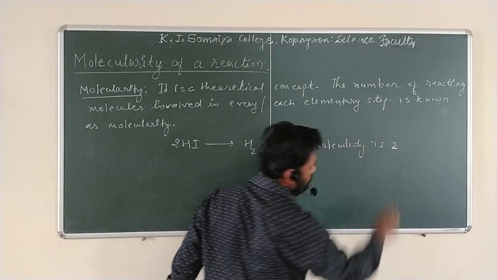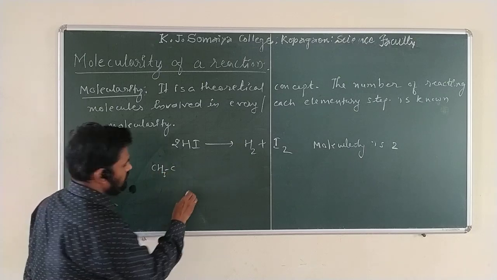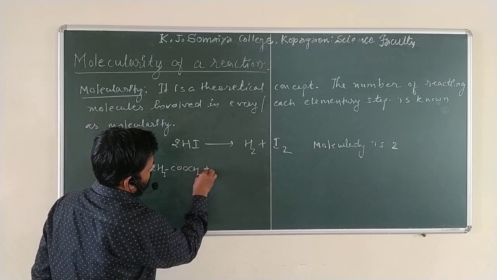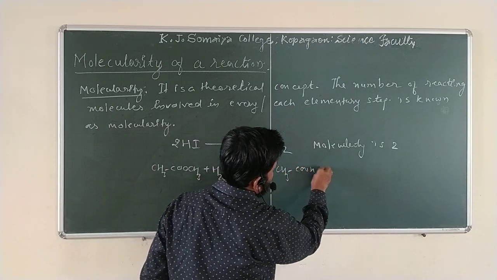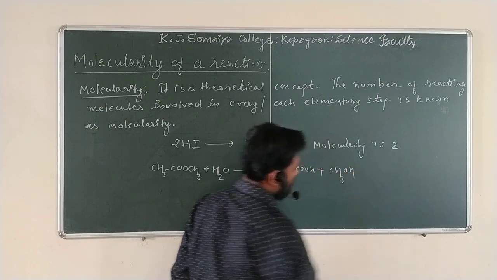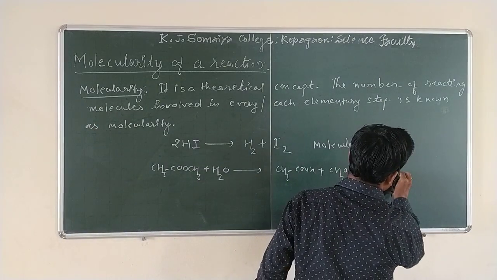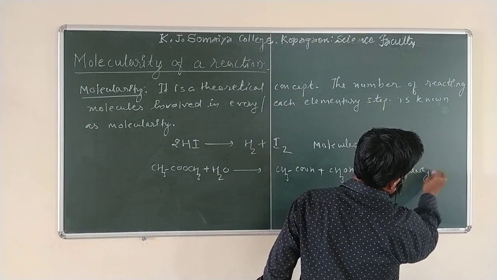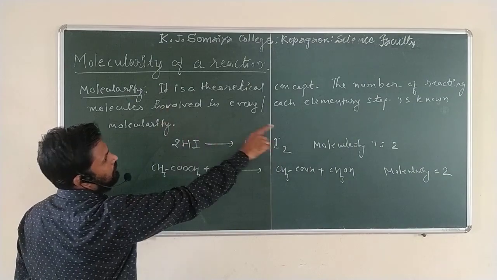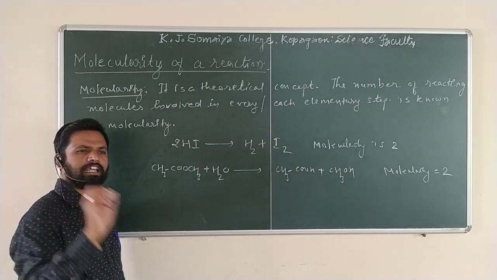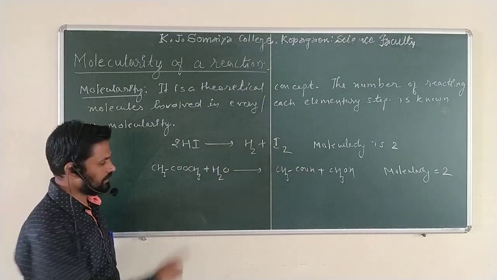Now let us consider another example from the previous lecture: hydrolysis of methyl acetate, giving acetic acid plus methanol. What will be the molecularity for this reaction? Definitely it will be 2. How? As I told you, molecularity is the number of reactive molecules involved in each elementary step, so we have to consider all the reactive molecules involved in a reaction.